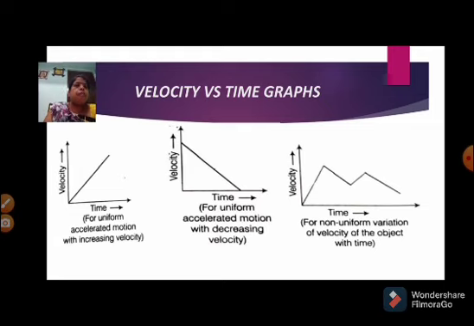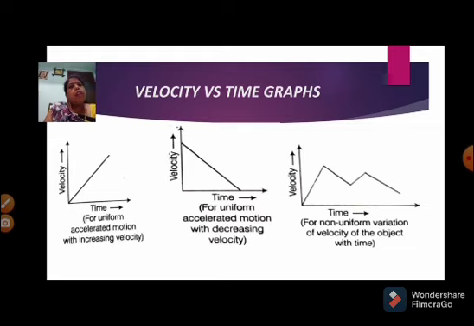Next, the third graph. If you observe the third graph, it is a zigzag graph. That means it is a non-uniform motion, with unequal changes of velocity with respect to time. That is called non-uniform accelerated motion. In these three graphs, the time values are taken on the x-axis, and the velocity values are taken on the y-axis.